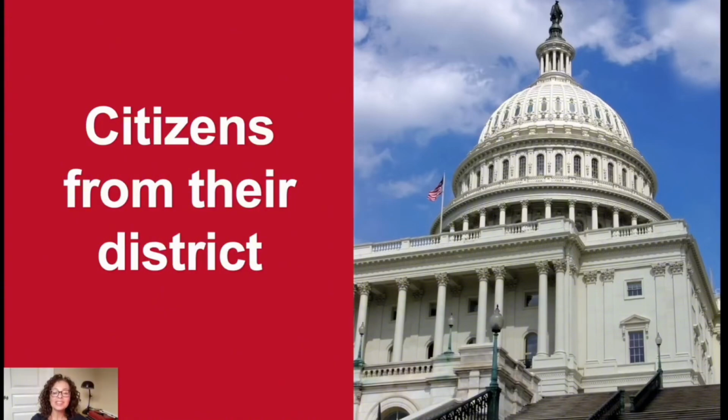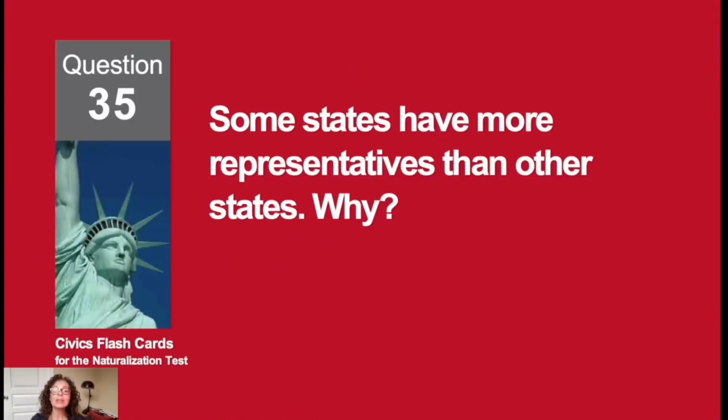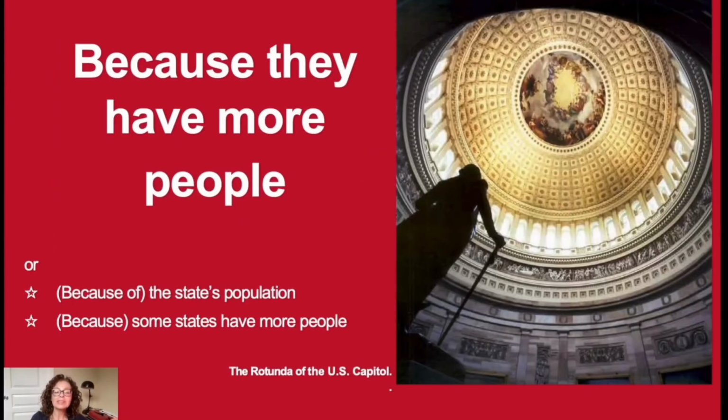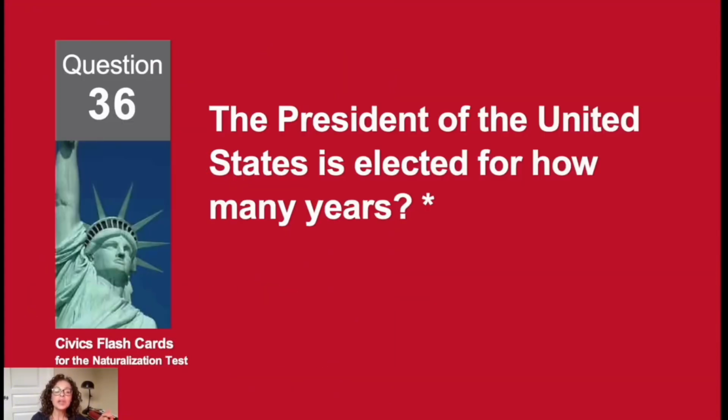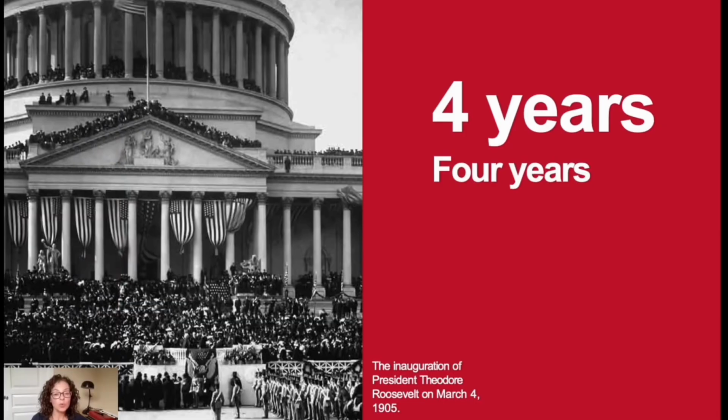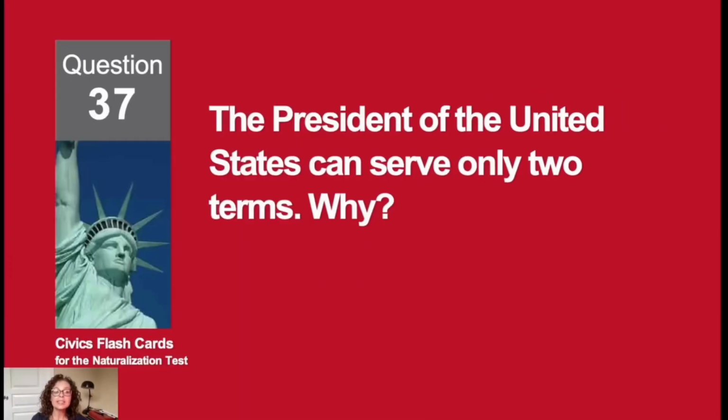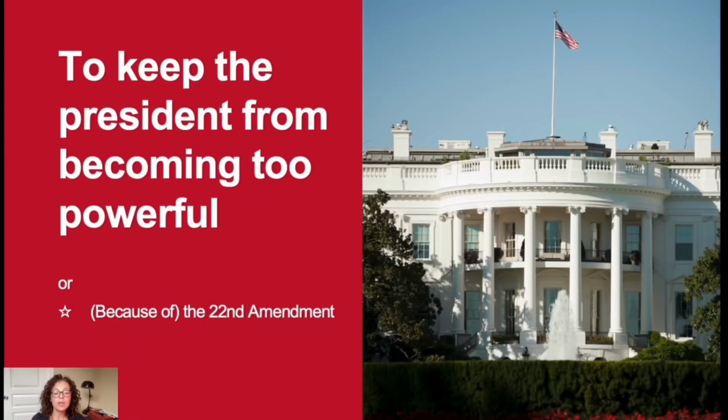Who elects members of the House of Representatives? Citizens from their district. Some states have more representatives than other states. Why? Because they have more people. The President of the United States is elected for how many years? 4 years for President. The President of the United States can serve only 2 terms. Why? To keep the President from becoming too powerful.